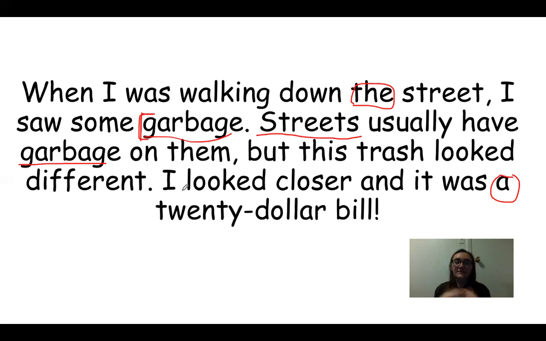We're just saying, I saw some garbage, because that's what we call it whenever we see trash on the ground, stuff that we put in trash cans and things like that. We call it garbage. We call it trash. We don't say, I saw the garbage. You would only use that if you were trying to point out specific garbage.